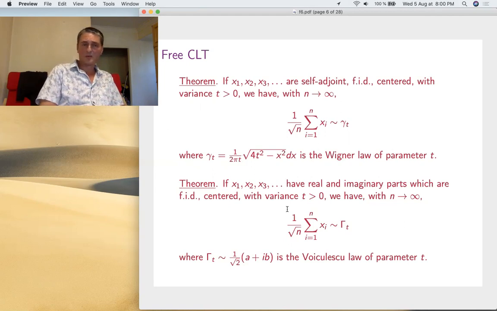So that's just the real theorem complexified. I mean, there's no need to prove it again, but this is interesting because it's a bit like in the classical case. The CLT has the real normal law, the complex CLT has a complex normal law. If you go to a more advanced level, it's not the same thing. The complex normal law has many interesting properties that you don't see in the real case. It's the same thing here. This law, which is called the Voiculescu circular law, has many tough combinatorial properties that you cannot see with Wigner laws. So this is just a triviality, the second theorem, but if you go to a more advanced level, it's not trivial, especially the limiting law there.